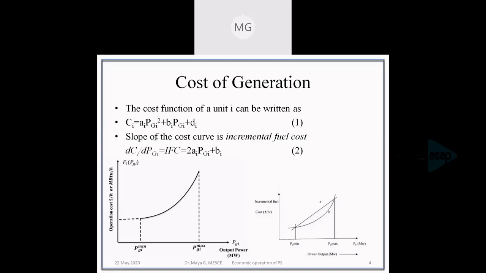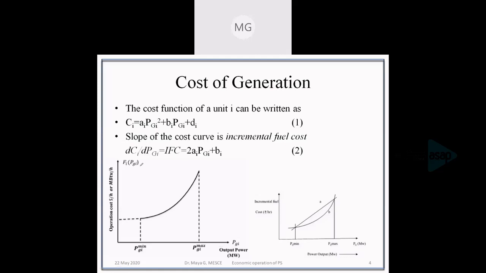That is, the slope of this cost curve is known as the incremental fuel cost. As we know that in a thermal unit, the cost is mainly dependent on the fuel cost, not on wages or maintenance. The fuel cost is the most important. So the cost function can be called the fuel cost function. So the slope of this cost function is called the incremental fuel cost.